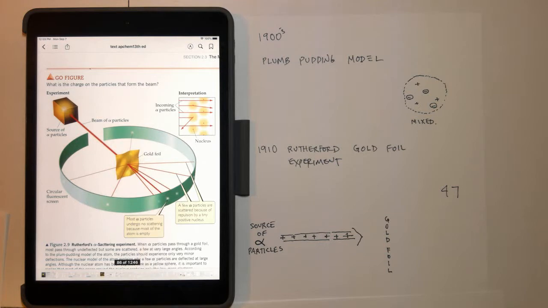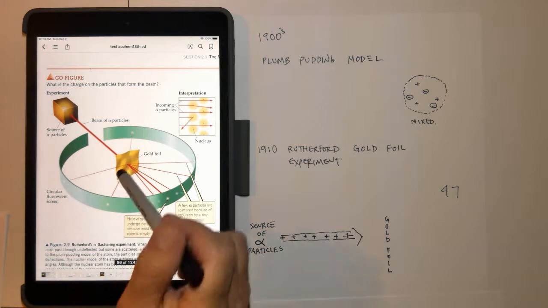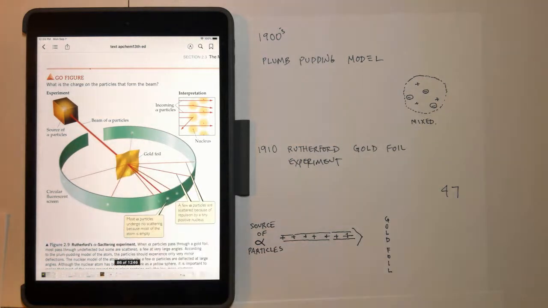But what was interesting was that some of them were deflected straight to the side. A very few were even deflected straight back. Since the alpha particles were positive in charge and should have been heavy enough to just go through, if they were deflected backwards, that means inside this gold foil there must be some dense positive charge.